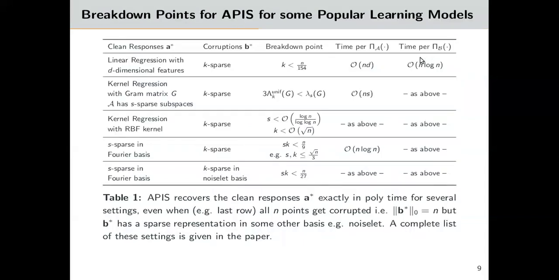We derive breakdown points for APIS for a range of robust regression tasks. APIS can even tolerate dense corruptions, where B star has non-zero entries corrupting all the responses, provided B star has a sparse representation in some suitable basis, for example, in the last row of the table. This will be useful for image denoising.